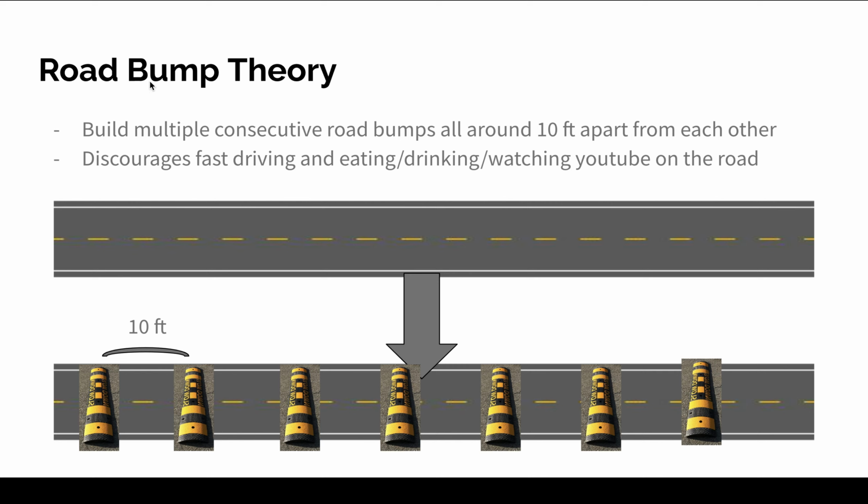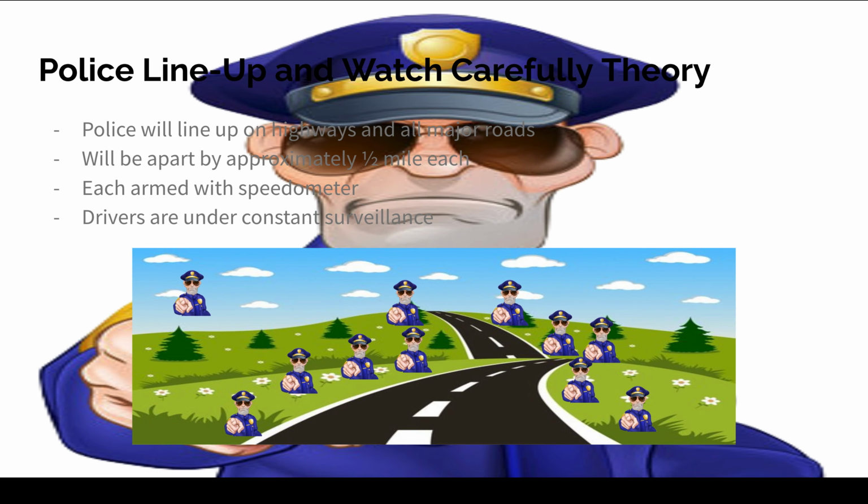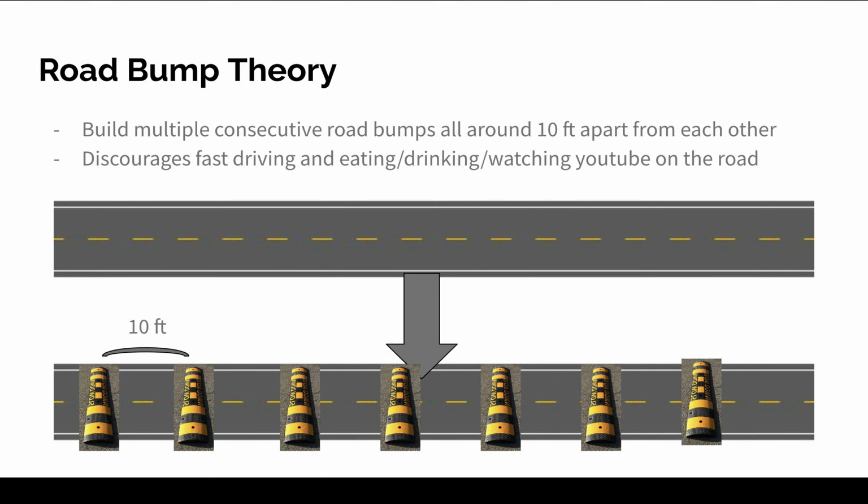The third theory is the road bump theory. And with the road bump theory, we're going to build multiple consecutive road bumps all around 10 feet apart from each other. Sort of like the police, what was it called? The police line up and watch carefully theory. Sort of like that. But instead we do it with speed bumps.